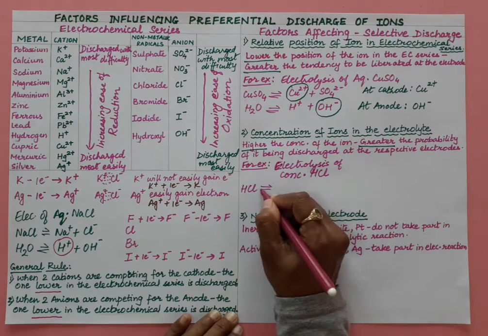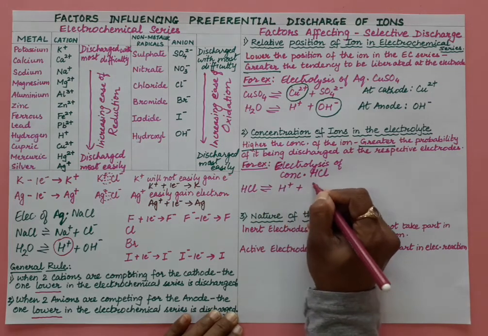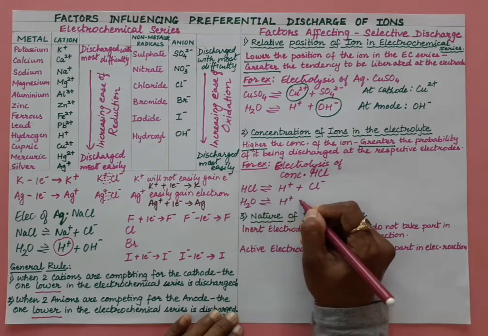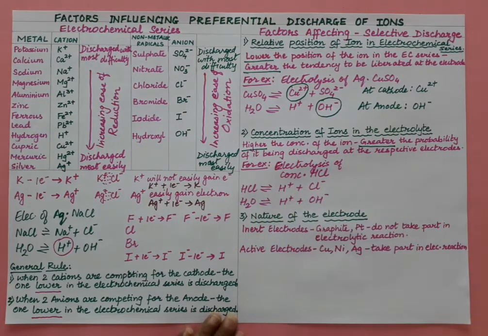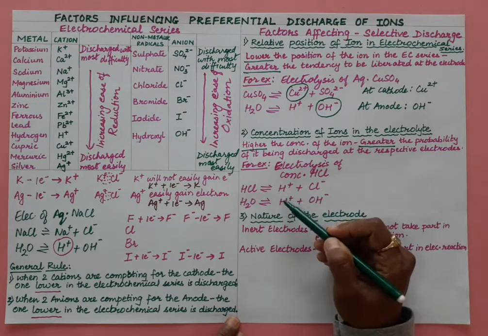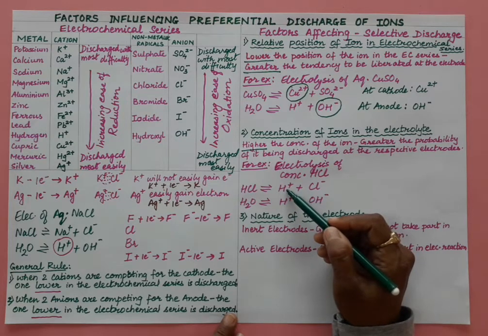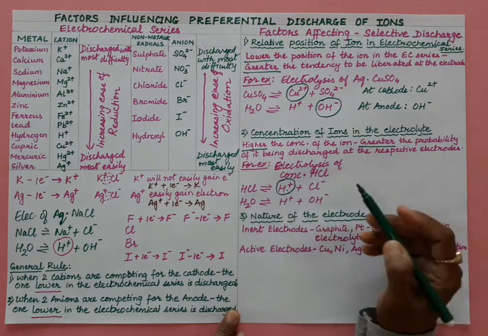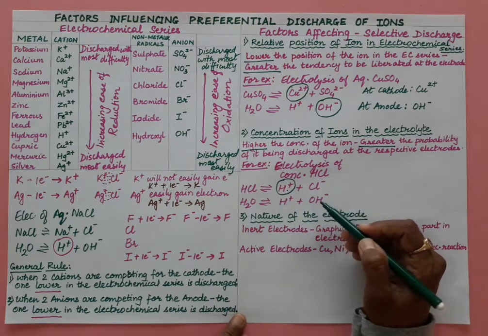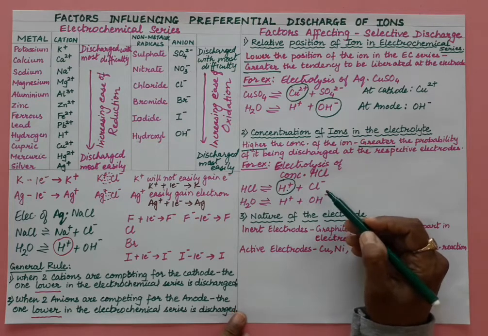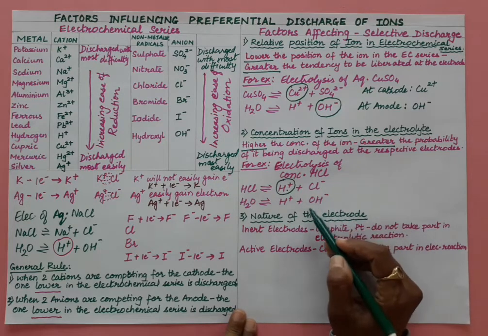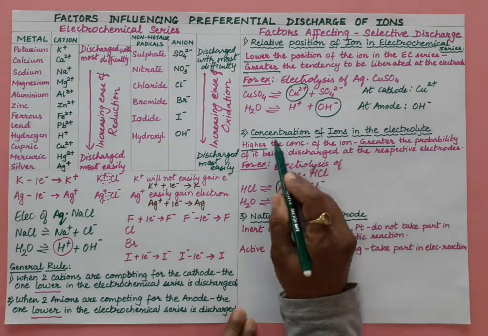HCl on dissociation will give H plus ions and chloride ions, and as less water is there, it will have H plus ions and OH minus ions. Now out of these, which ion will get discharged? Let us understand cations. There is no question here, as both cations are H plus only. So H plus ions will get discharged, but at the anode which ions will get discharged? In this case, chloride ions or hydroxyl ions will move towards the anode. According to the electrochemical series, hydroxyl ion should get discharged, but the concentration of chloride ions is more.